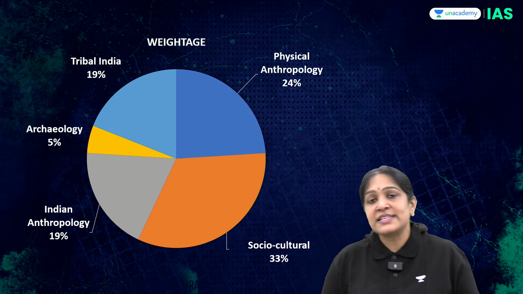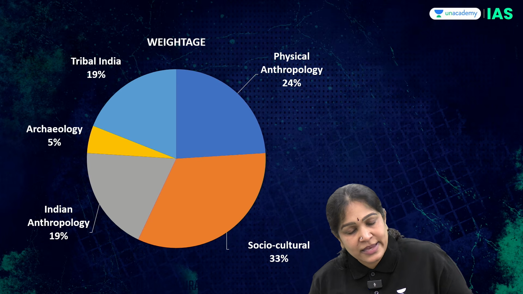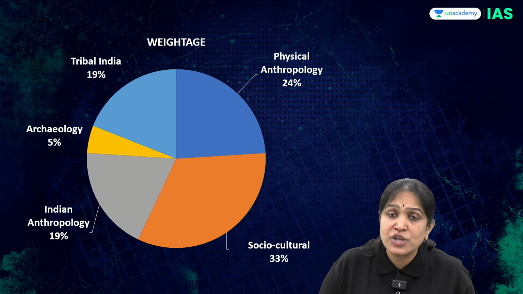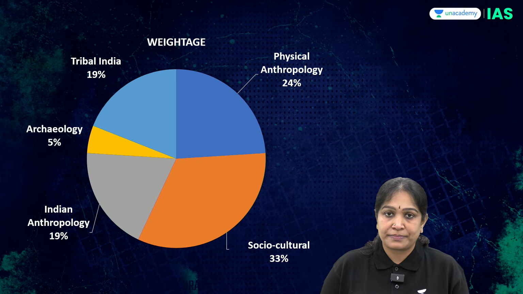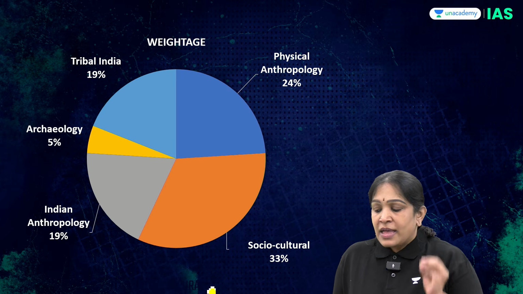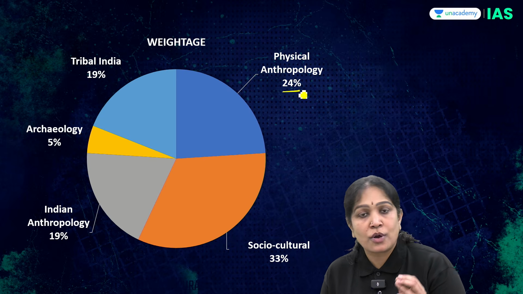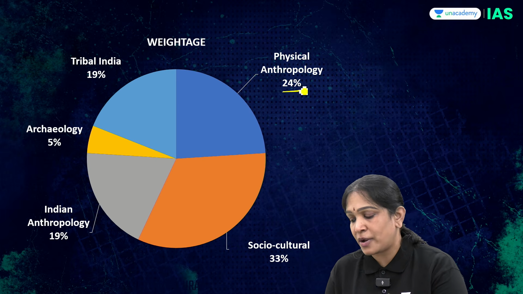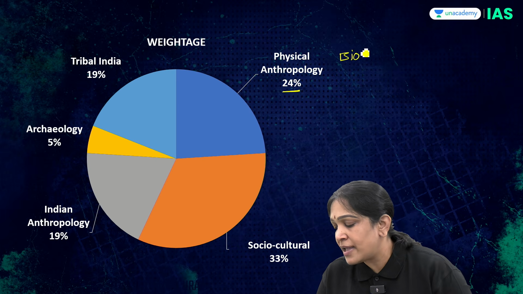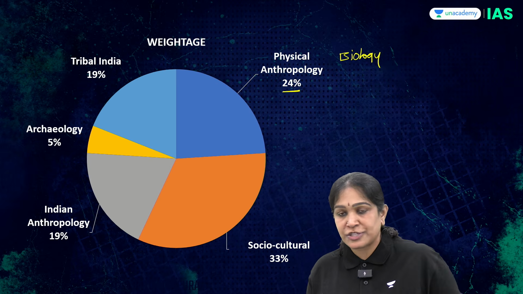Then why are we discussing biology? Do we have biology in anthropology? Yes. Then what percentage of the syllabus is biology? Here is the breakdown. Physical anthropology is 24% of the total anthropology syllabus. Then what is physical anthropology? This is the biology portion of anthropology.